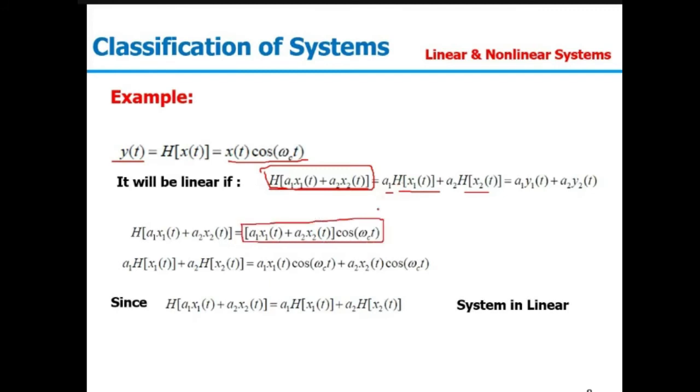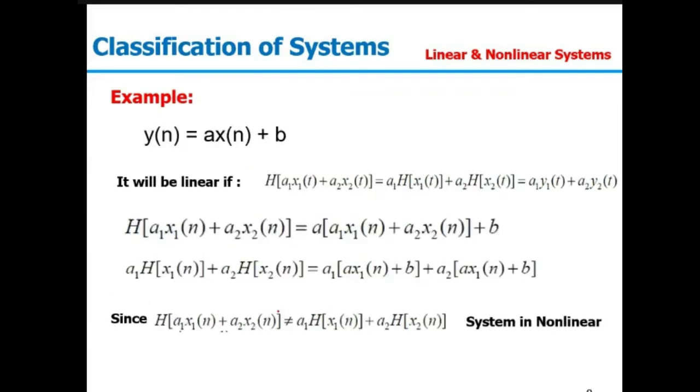In the right hand side, we can solve it individually for part A and part B. Let this be my part A and this be part B. So part A will be a1 x1(t) cos(ωct), plus for part B it will be a2 x2(t) cos(ωct). Again I can take cos(ωct) common, and we will come to know that both are equal. So when both things are equal, the system will be linear.